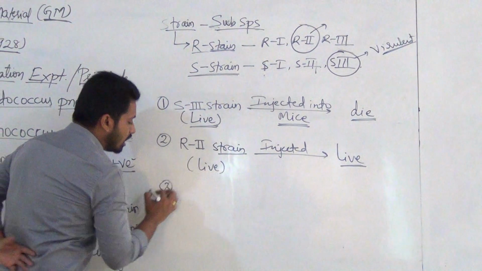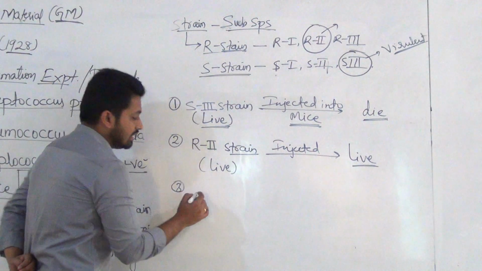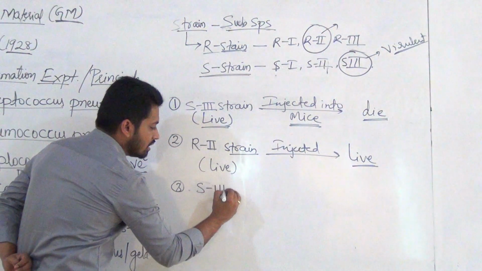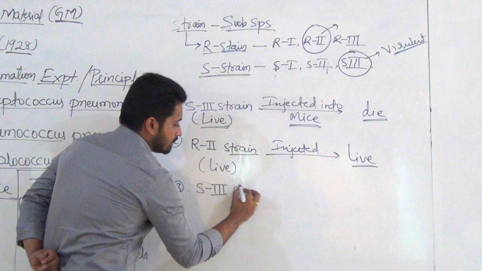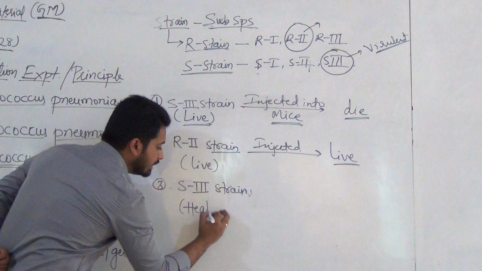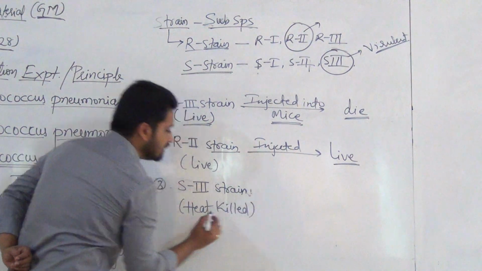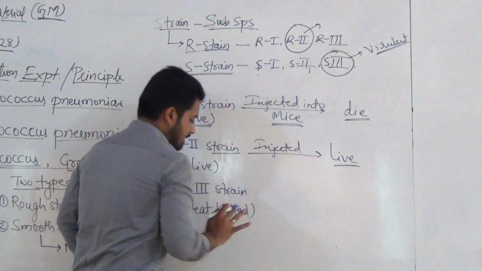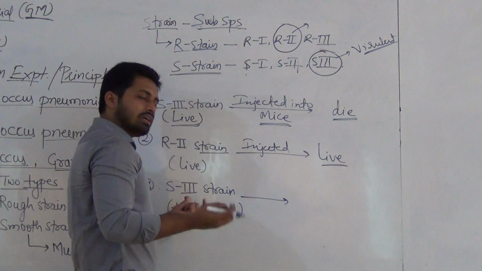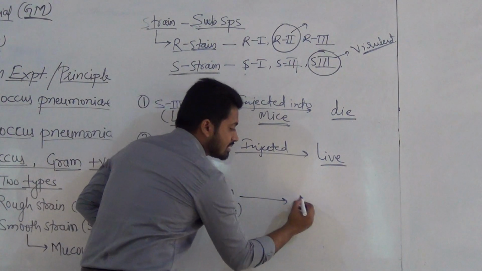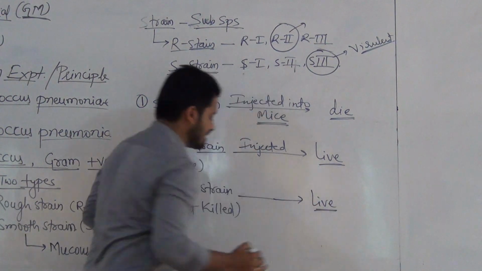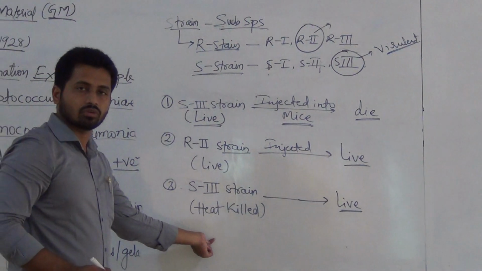Now, coming to the third experiment of Griffith, what he did, he heat killed the S3 type, and this heat killed bacteria, whatever material it becomes, was injected into mice. What will happen now? The mice live, because the bacteria are heat killed now.